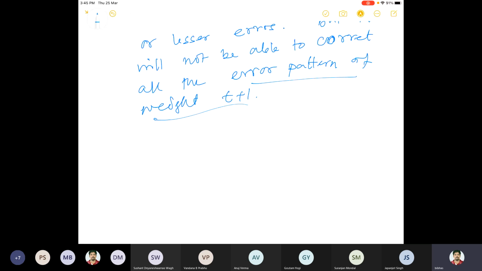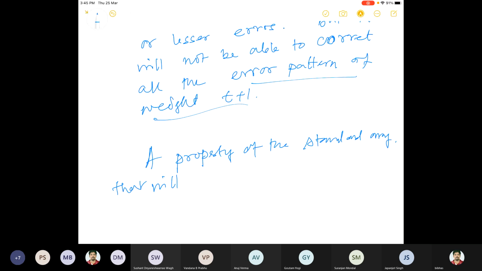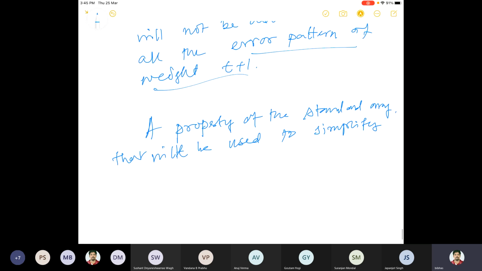So now we'll discuss a property of the standard array, and this property will be used to simplify the decoding process.